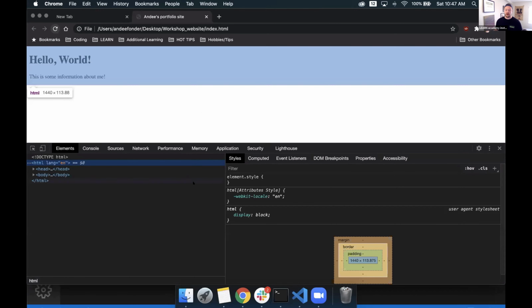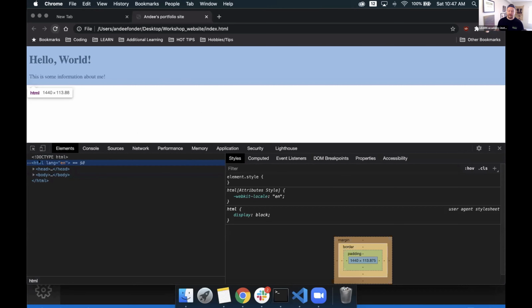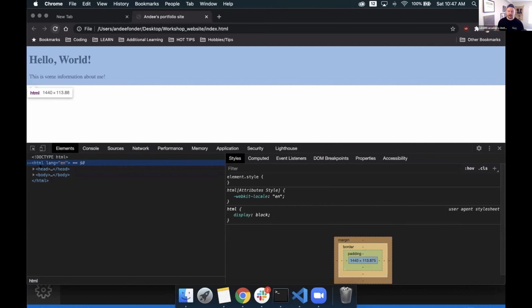This might show up at the bottom here, or it might show up to the left for you, two different places, who knows. But this right here shows us on this left pane the exact same thing we have inside of our VS Code. It's just collapsed a little bit. We have our Doctype HTML. We have our HTML tag here.